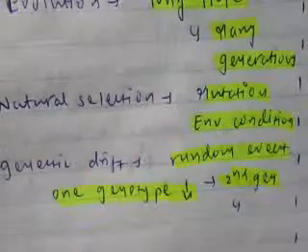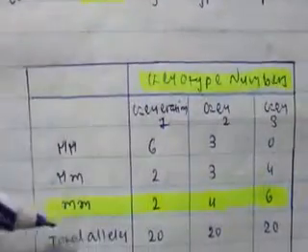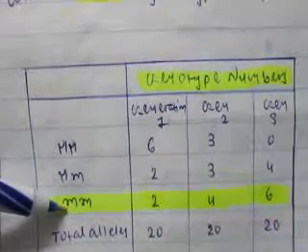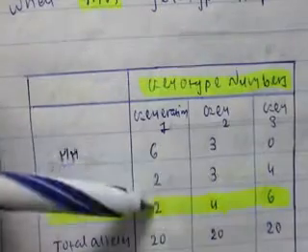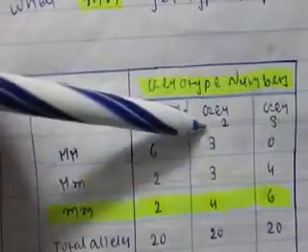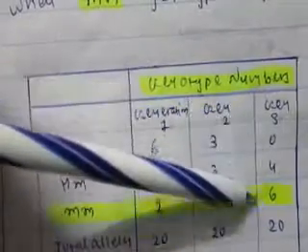Yes, in the table it is given that the number of the small m genotype, meaning totally recessive alleles, is increasing in that fashion: 2 white flowers in the first generation, becoming 4 in the second, and 6 in the third generation.